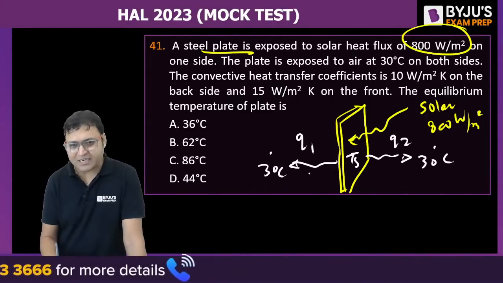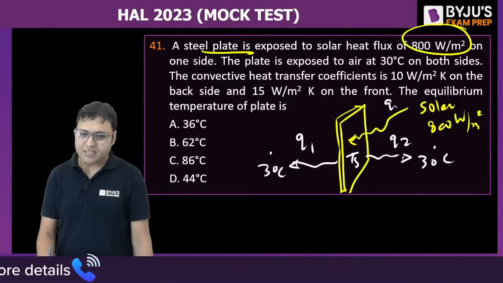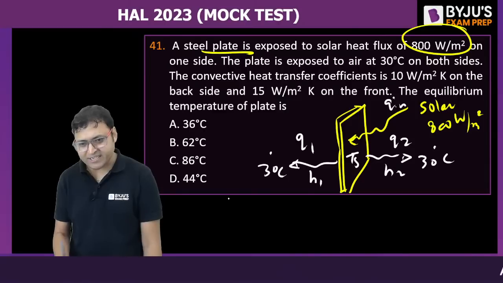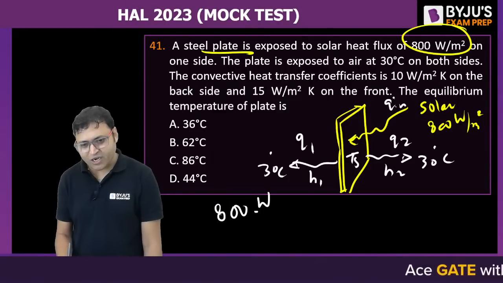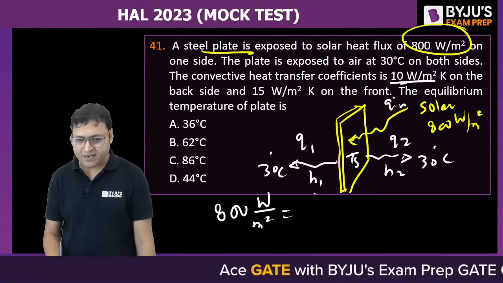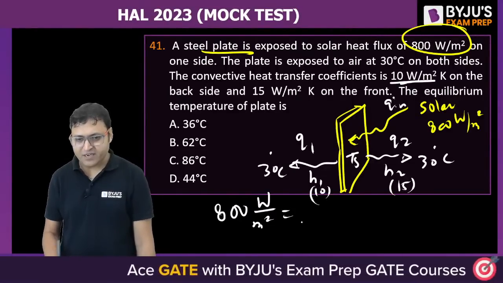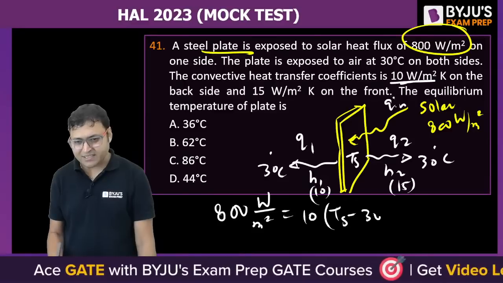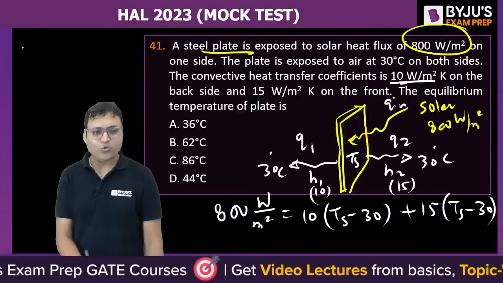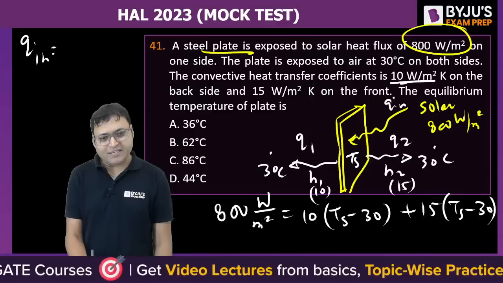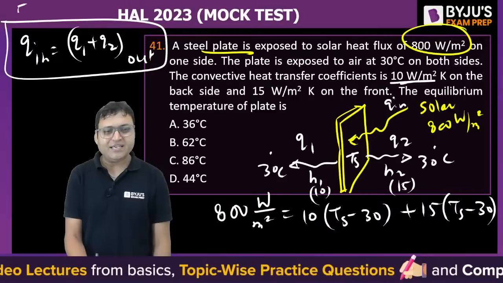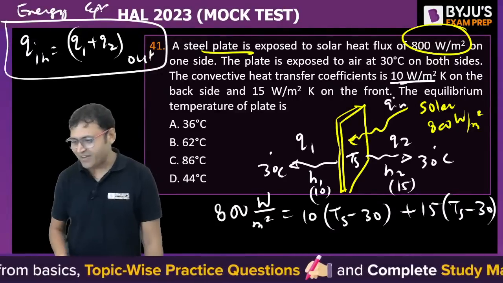So whatever the heat loss should be equal to heat in, this is Q in. So 800 will be equal to, let me call it as H1, let me call it as H2. So 800 watt per meter square should be equal to H1. Let me call H1 as 10 and H2 as 15. So 10 into Ts minus 30 plus 15 into Ts minus 30. So Q1 plus Q2. Q in is equal to Q1 plus Q2 out. That is our energy conservation equation.